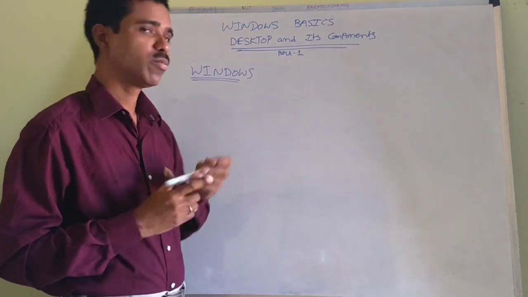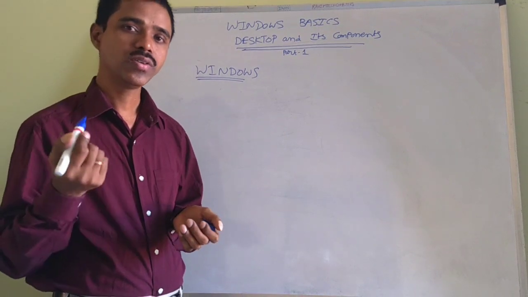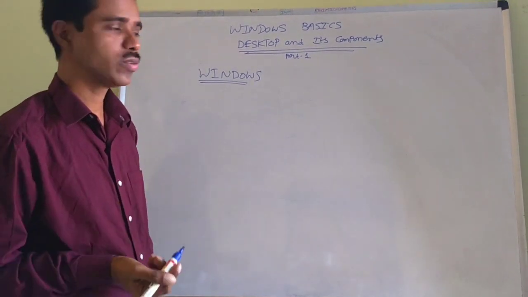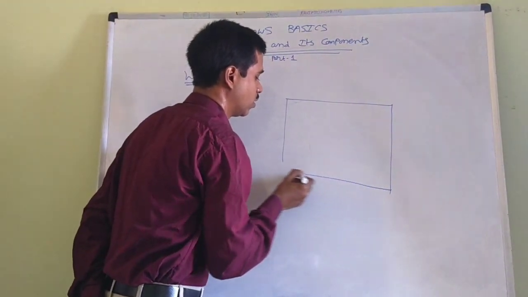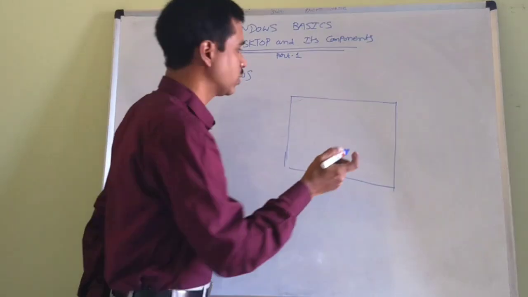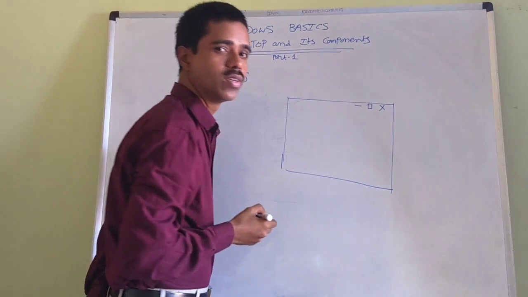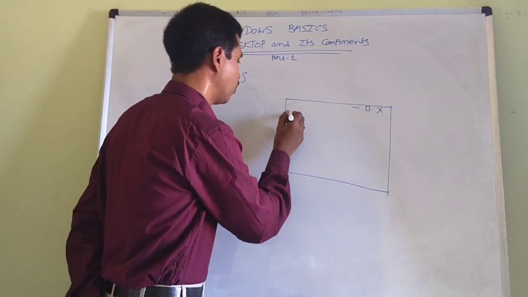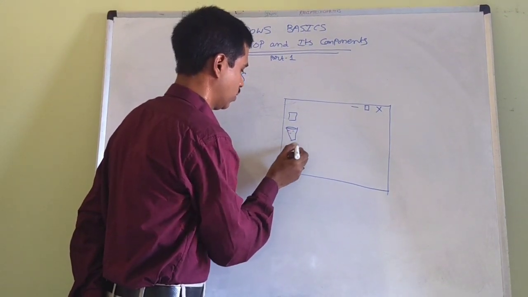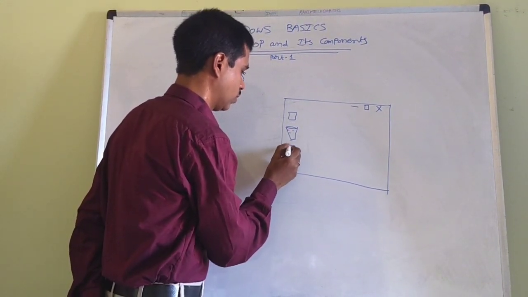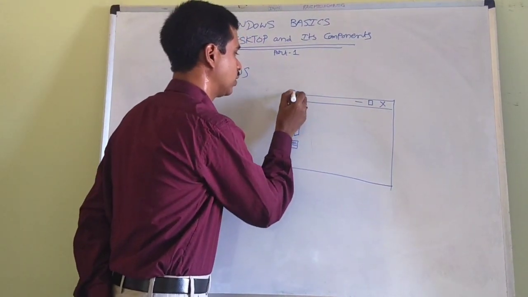So coming to the Windows, why it is called as Windows operating system? In the Windows operating system, everything is like a window. You have to see practically how it looks like. I will show it in the computer also. Every window looks like this. On the top right corner, you are able to see these buttons. Every window is like this, and some icons we are having. This is called as title bar.